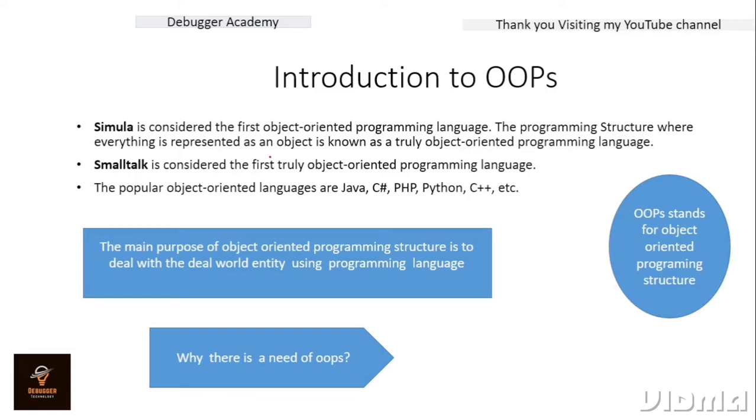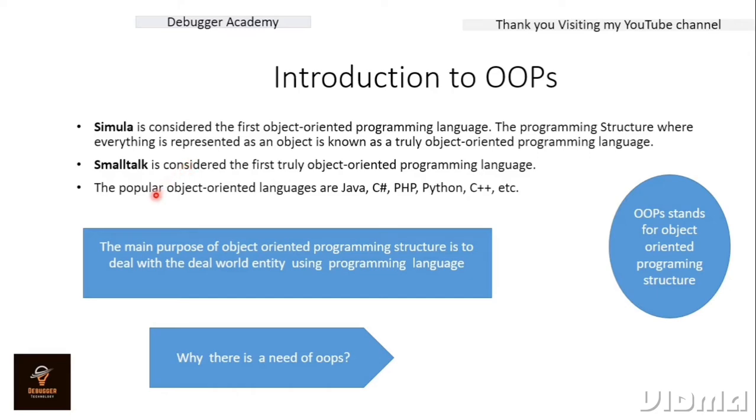But let us understand, if we consider every entity in the world as an object, then we can connect easily with our programming structure. That's why in the OOPS programming structure we take everything as classes and objects, for better understanding and to better cope with the programming structure. Understood? So Smalltalk is considered the first truly object-oriented programming language. It means Smalltalk is totally based on classes and objects.